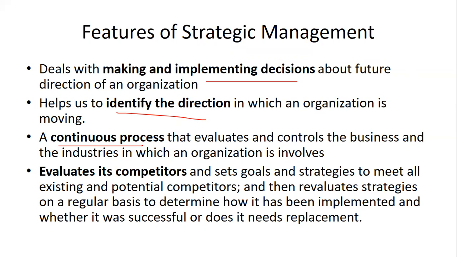Then it is a continuous process which helps to evaluate and control the business, and it evaluates its competitors. It sets the goals and strategies, and then evaluates the strategies so that they are implemented in a successful way, or if not, they can be replaced. Both options are available, whether implementation or replacement, for the achievement.